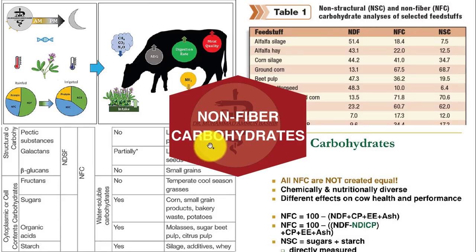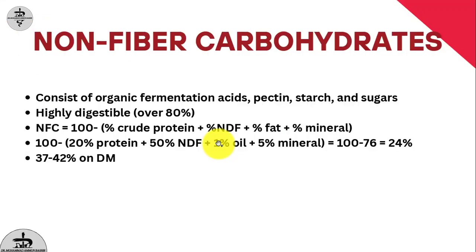Let's discuss the non-fiber carbohydrates. What are non-fiber carbohydrates? Excluding the crude protein, neutral detergent fiber, fat and minerals from a plant cell, the remnant is the non-fiber carbohydrates. Non-fiber carbohydrates consist of organic fermentation acids, pectin, starch and sugars. They are highly digestible, and the digestibility is more than 80%.